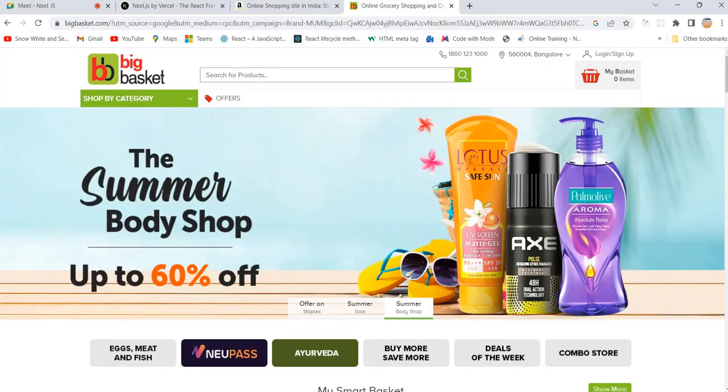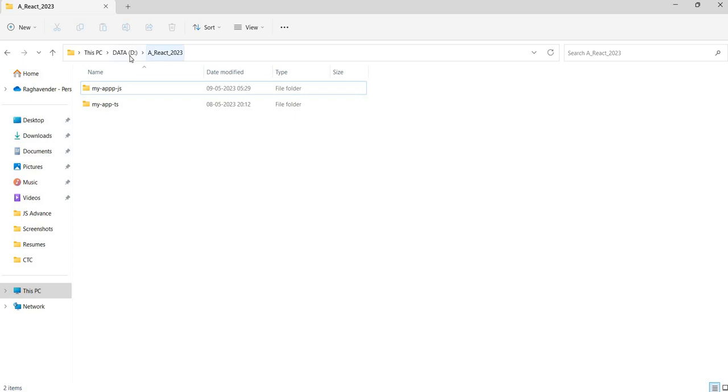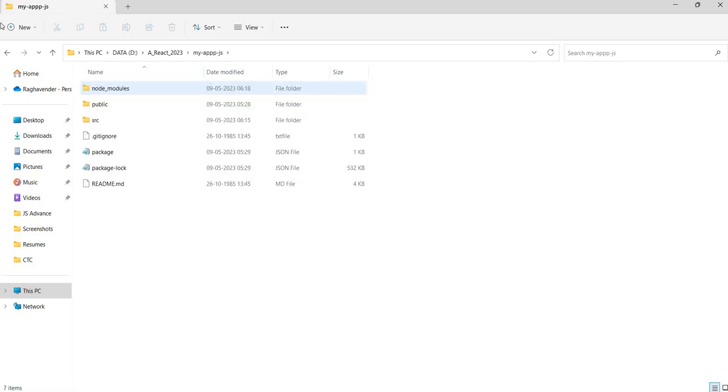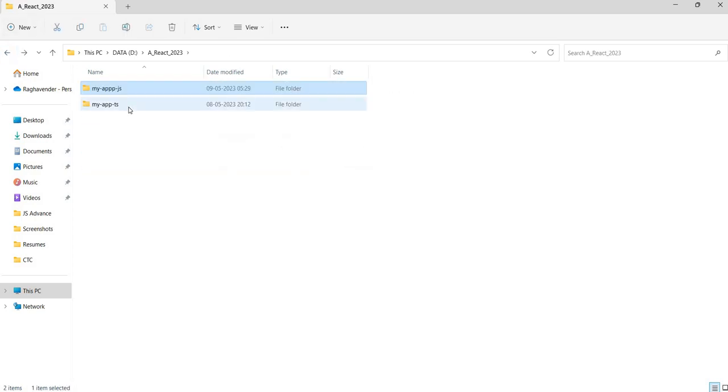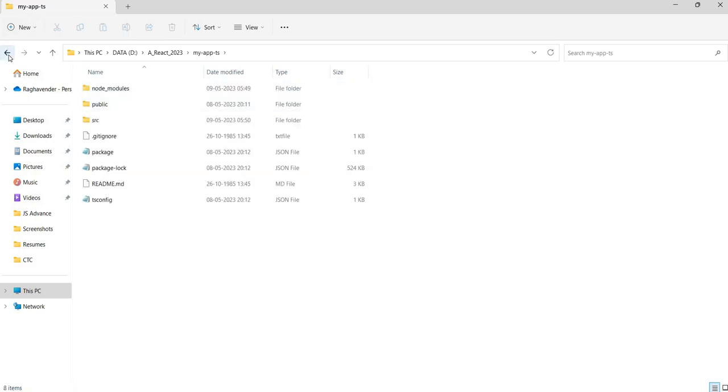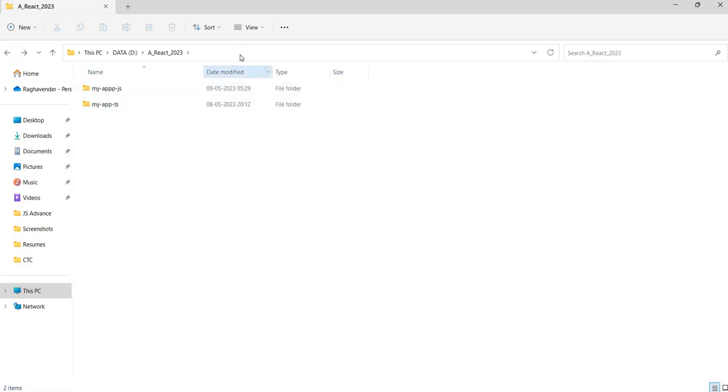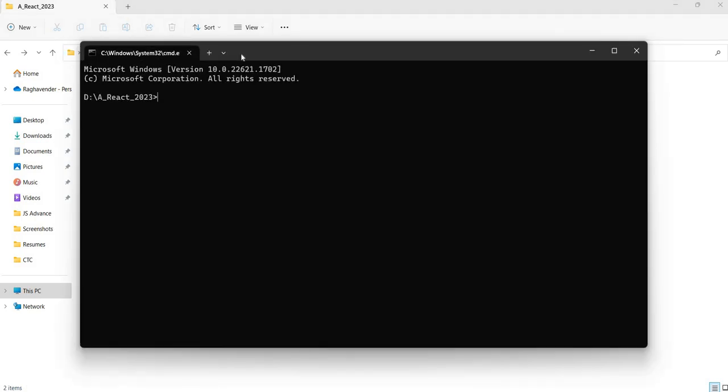So just go and create a folder. Already we have a folder at D drive, React, and we are playing with React with JavaScript and React with TypeScript. A lot of things are there to learn. So now we are going to create our first Next.js application. Very soon we are going to start the project, because once we do a little bit of things, we can start. Of course, this is also like pre-production work to start the project.